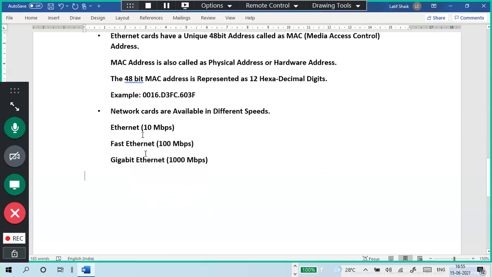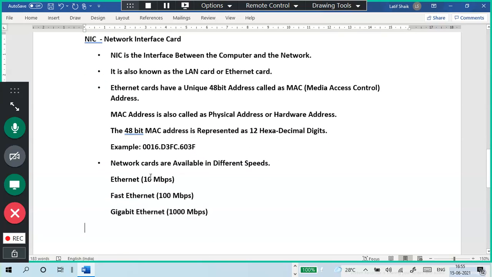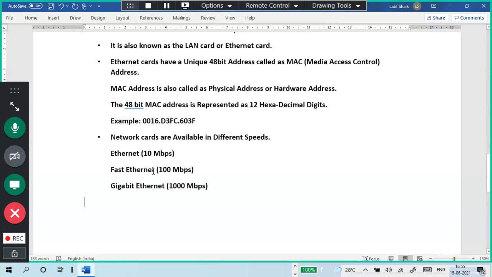Next, there are different types of NICs with different speeds. Initially we called our NICs Ethernet. Now Ethernet has become Fast Ethernet and Gigabit Ethernet. Ethernet speed is 10 Mbps, Fast Ethernet is 100 Mbps, and Gigabit Ethernet is 1000 Mbps. Got it? So there are different types of NIC cards with different speeds: 10 Mbps, 100 Mbps, and 1000 Mbps. So this is about your NIC.